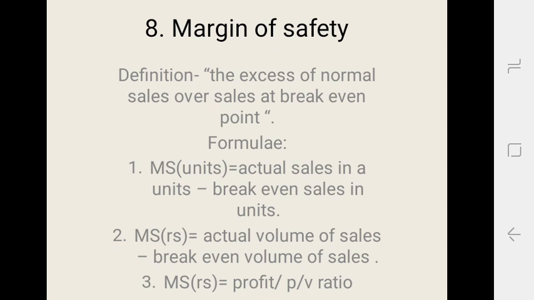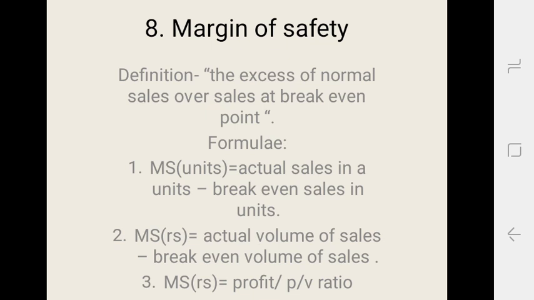The next and last concept is margin of safety. There are definitions of margin of safety. The first definition is the excess of normal sales over sales at break-even point. Here we see the meaning of margin of safety. Every businessman is very much interested in knowing how much they are above the break-even sales, because this is the amount of actual sales that generates the profit. This is a technical term known as margin of safety.